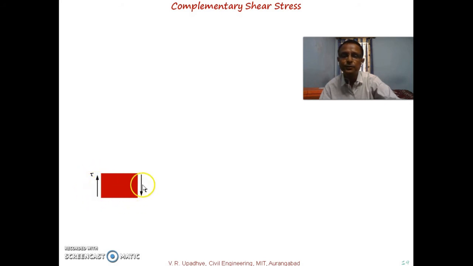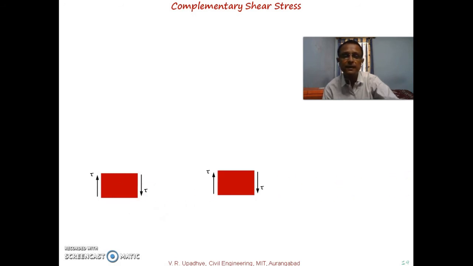If these two are the shear stresses, then these two alone are not going to keep the segment in equilibrium. Summation Fy is 0 with these two forces acting on it, so this tau minus this tau becomes 0. But if we consider moment about a particular point, what is going to happen?